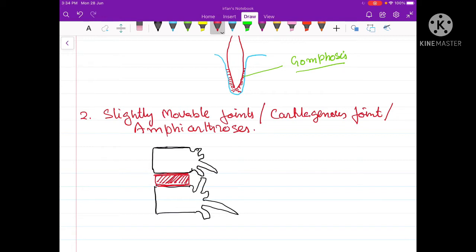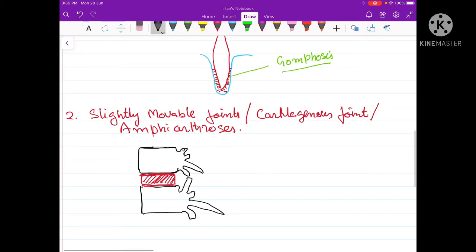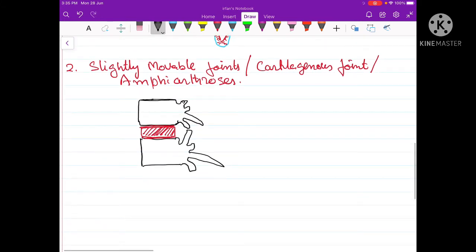Another example of a slightly movable joint is the one present between the pubic bones, the coxal bones, that is called the pubic symphysis. So the first example was that of the intervertebral discs.